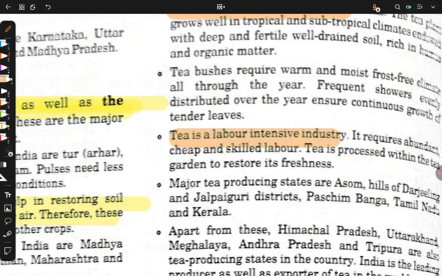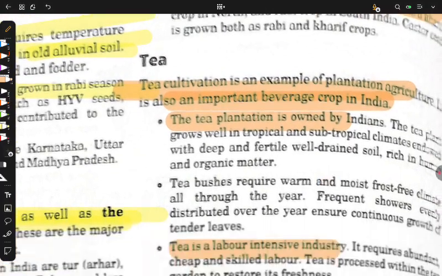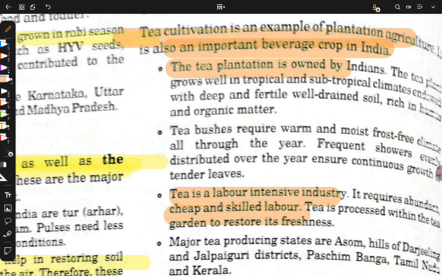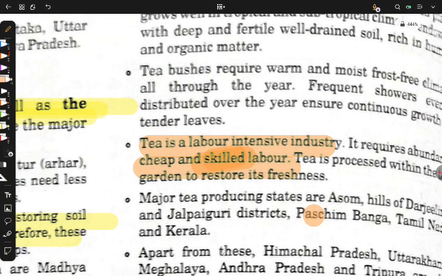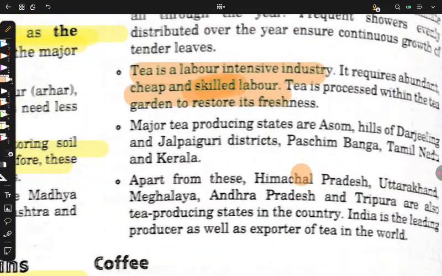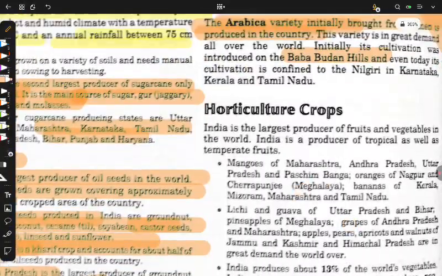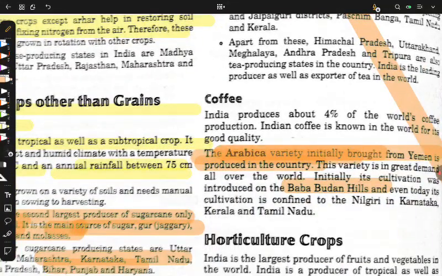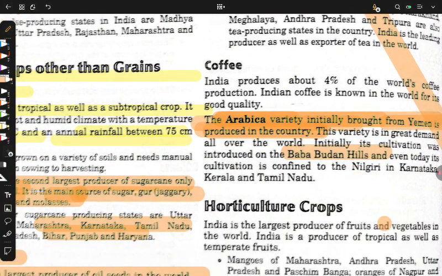Tea is a labor-intensive industry. It requires abundant, skilled, and cheap labor. What does it mean? We know that tea is grown in the mountains. If you see an image online, even in the vast mountains, in the vast terrace farming, you will see many workers who are exceptionally skilled in their work, harvesting tea, which requires skill. You also know that these are grown not in the eastern parts, and coffee was introduced from Yemen, Arabica variety.